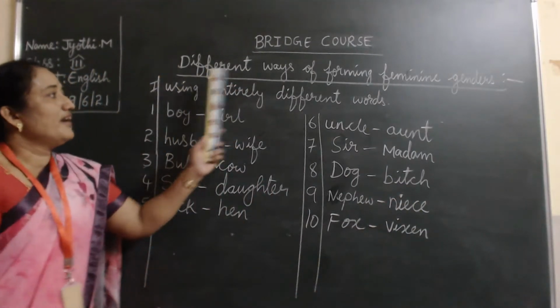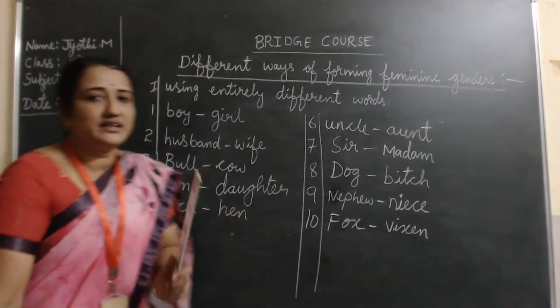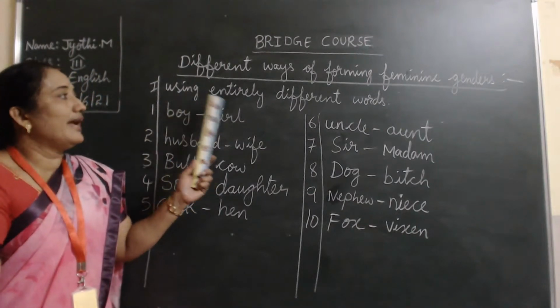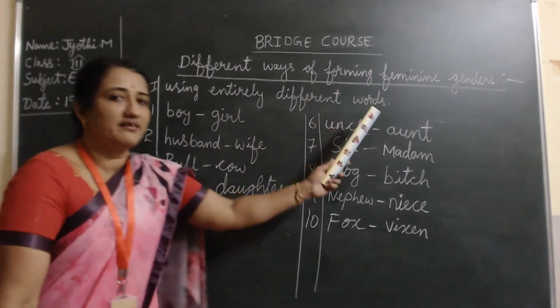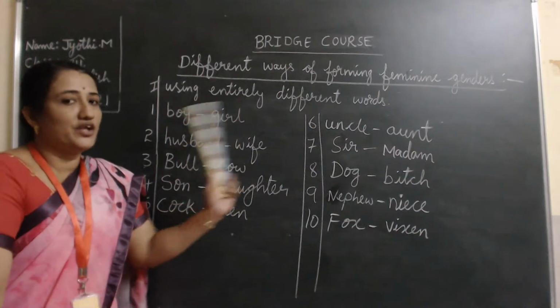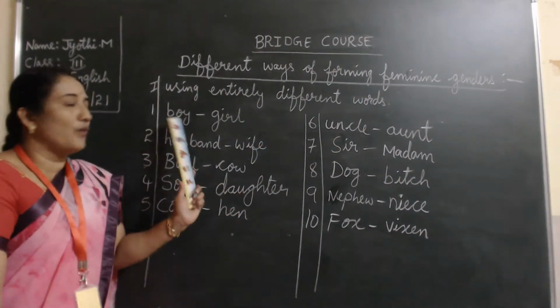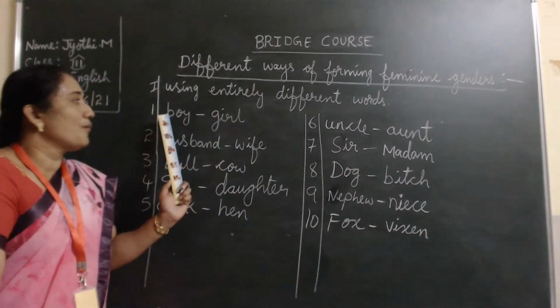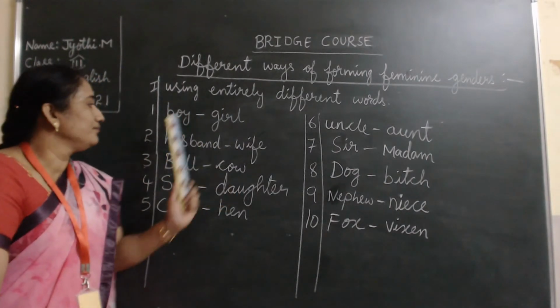See, different ways of forming the feminine gender. There are different ways. This is one of the kind here, using entirely different words from masculine to feminine. Boy is a masculine gender, girl is a feminine gender. Boy, girl.